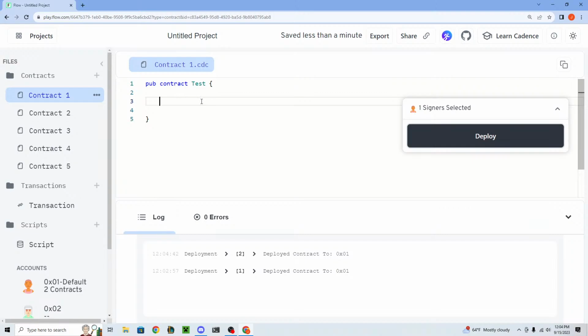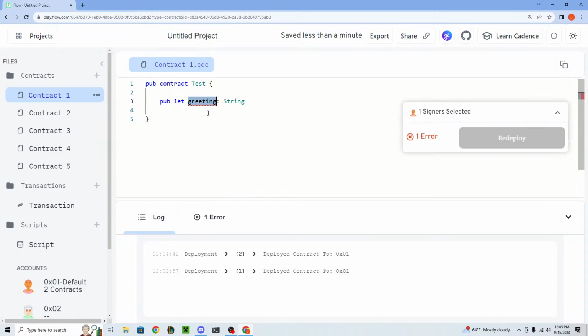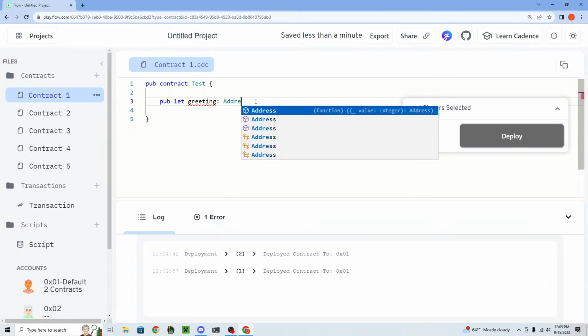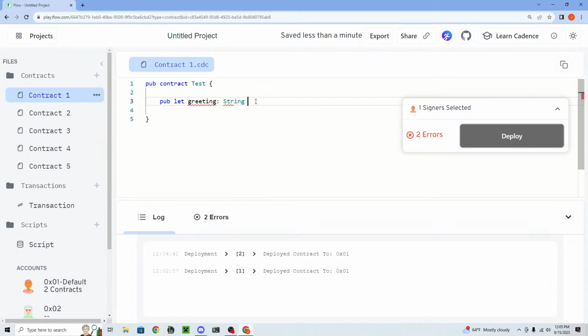and we officially have our own contract, right? Now let's say we want to add some state to this. Let's say we want to add a variable called greeting, and we want it to say hello to people. We can make a greeting variable here just by saying pub var greeting. This is the name of the variable, and then the type, which is a string. We could also make this an integer, or an address. There's a lot of different types we can put here. We're just going to put string.